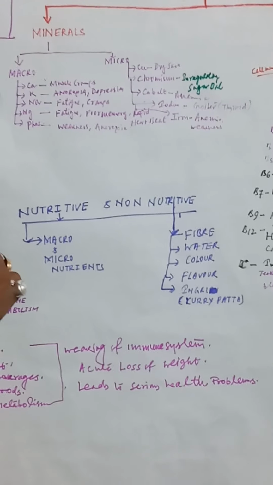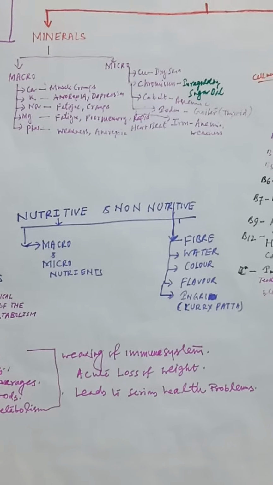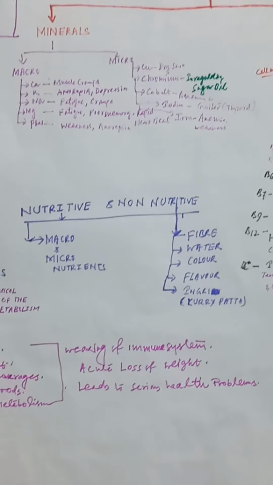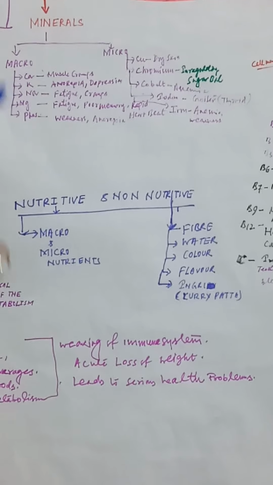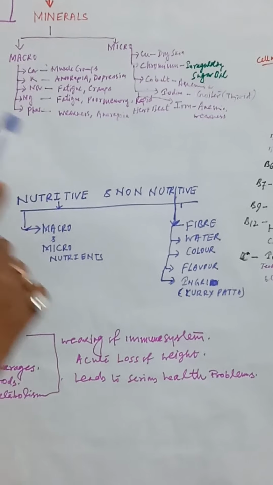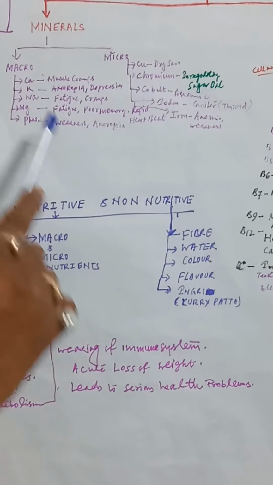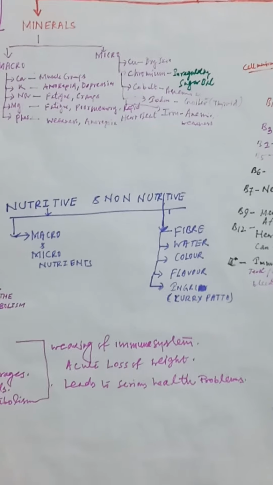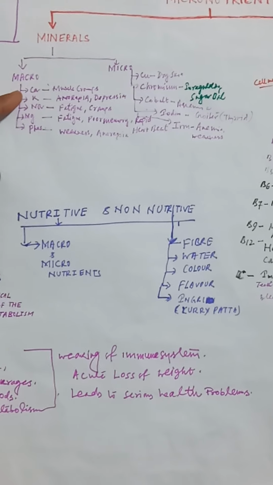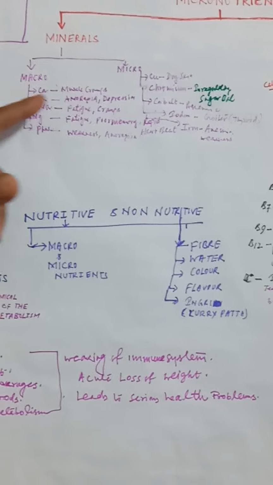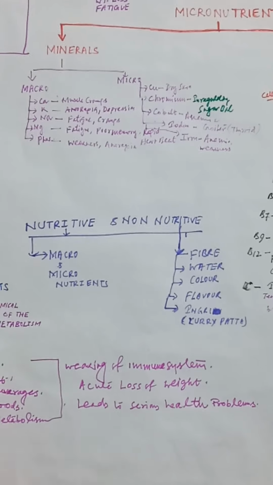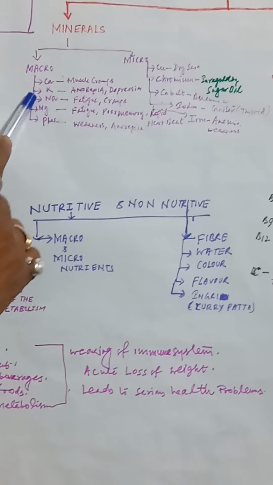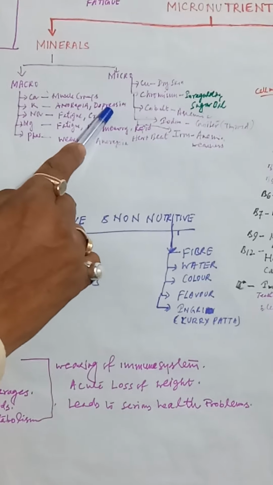Calcium, potassium, sodium, magnesium and phosphorus come under the category of macro minerals, because these minerals are very essential for our body. Now look at a glance: if we take a less amount of calcium, then immediately we can face problems with muscle cramps. If we take less potassium, then anorexia and depression can be observed.